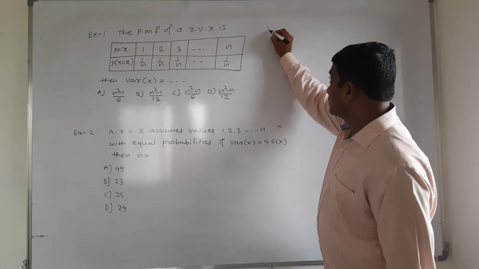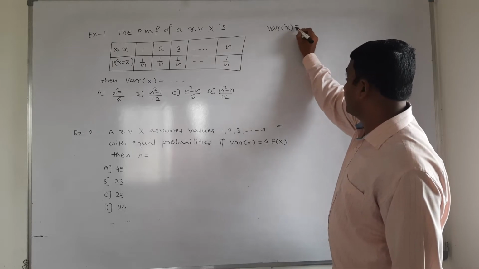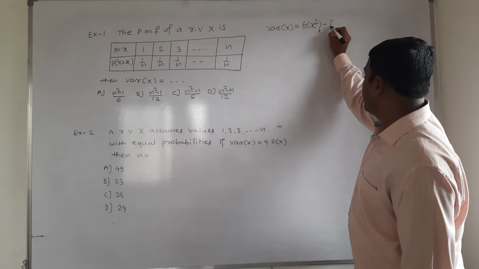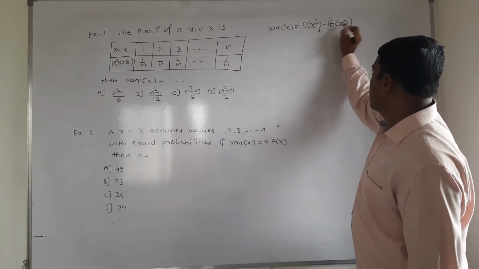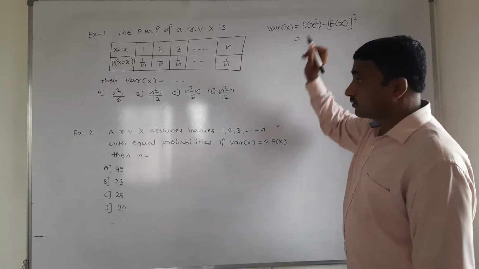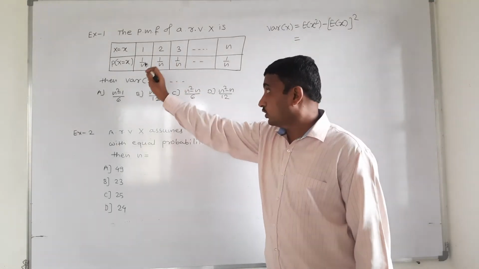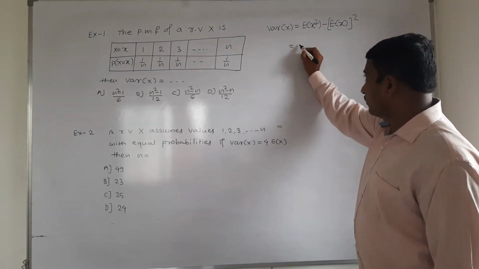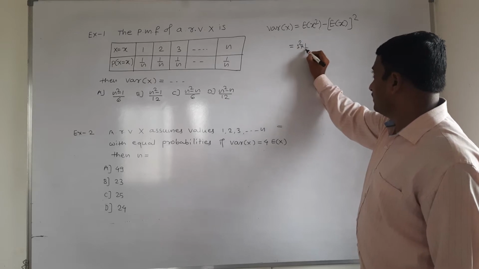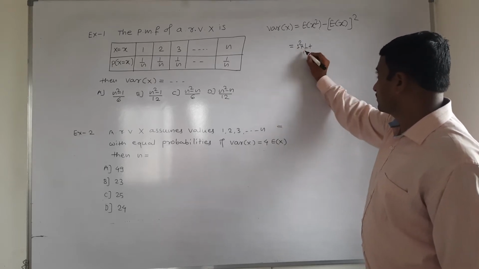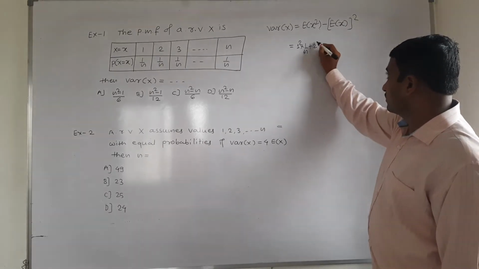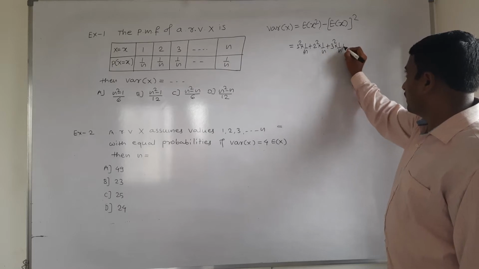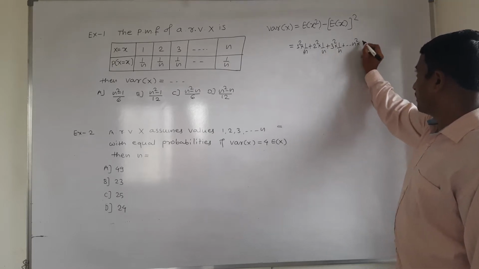We know that variance of x is equal to expected value of x square minus expected value of x bracket square. Expected value of x square means what? That is random variable squares into corresponding probability and their sum. That is, I write directly 1 square into 1 by n plus 2 square into 1 by n plus 3 square into 1 by n and so on, n square into 1 by n.